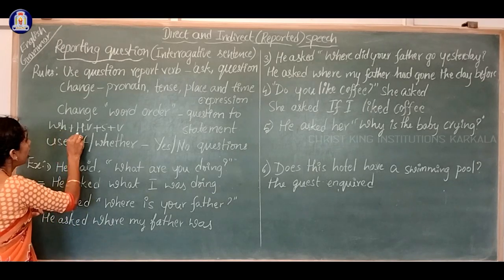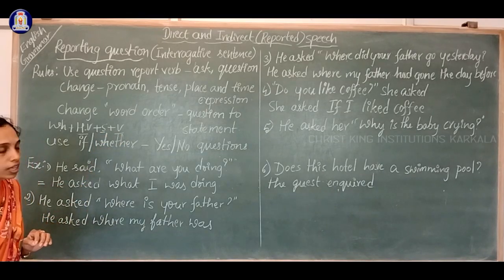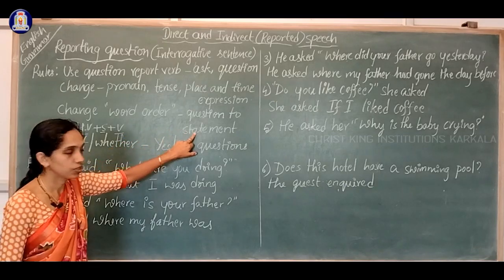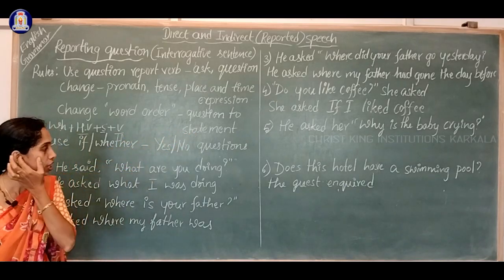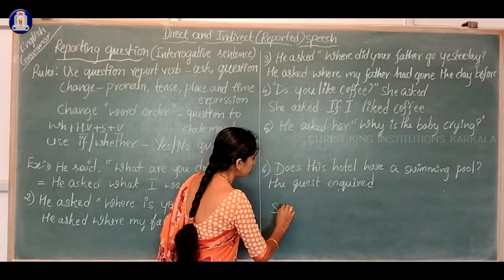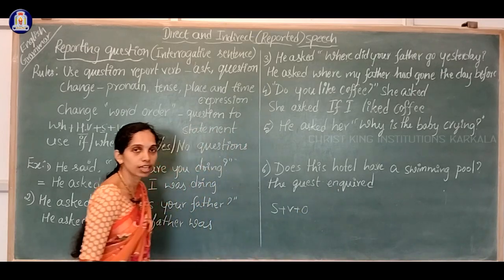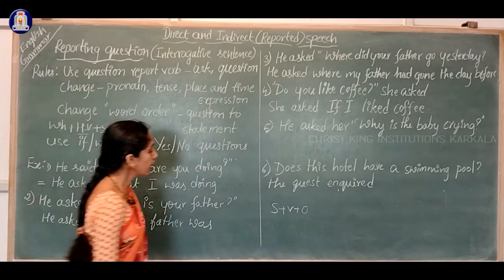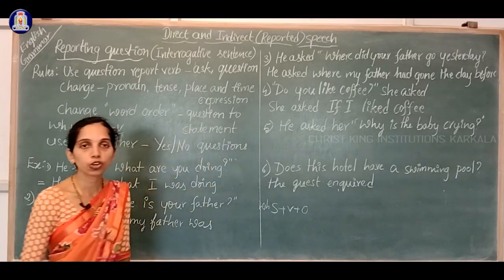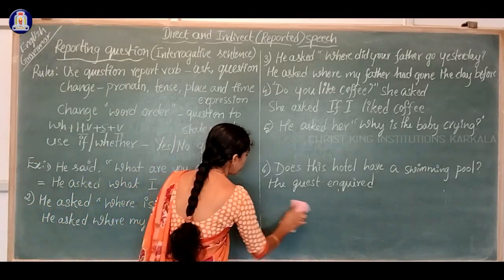So WH word, helping verb, subject and main verb comes, right? We have to change it into statement order. What is the statement word order? There, subject, verb, object. Right? Subject, verb, object. And we have to keep the WH word here itself, before the subject. Okay. So let us see that in the exercise.